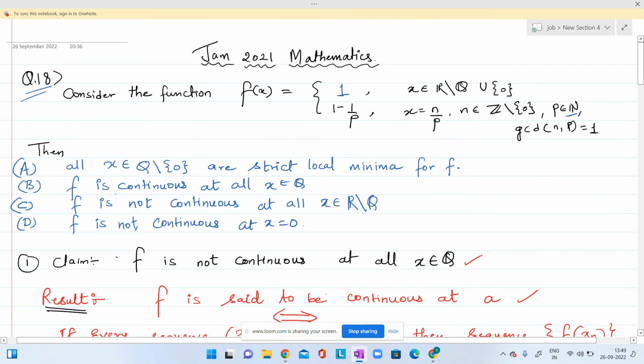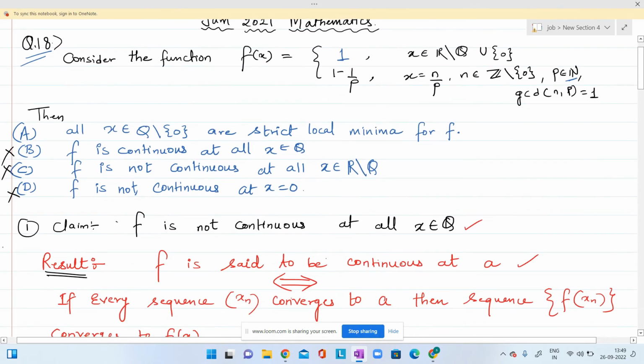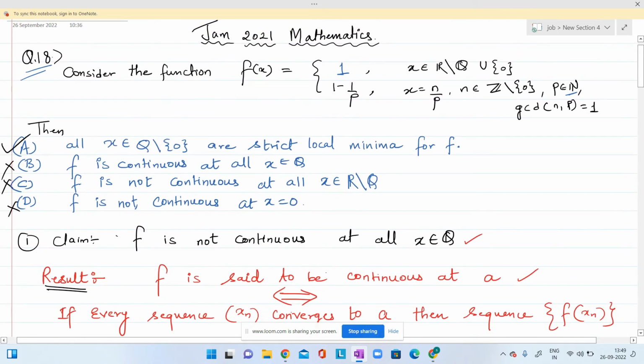So the second option is f is continuous at all x belonging to the set of rational numbers. In claim 1 we proved that f is not continuous at all x belonging to the set of rationals, so this option is wrong. The C option is f is not continuous at all, but f is continuous at all irrational points, so this option is also wrong. And the third claim is f is continuous at x equal to 0, so this option is also wrong. So all three options are wrong, so only A is true. And why option A is true, you can easily check.